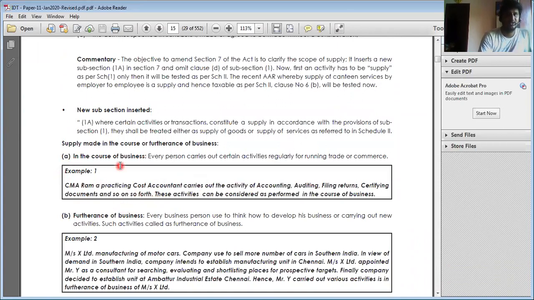So number one, in the course of business. Either it should be made in the course of business. For example, CMA Ram, a practicing cost accountant, carries out the activities of accounting, auditing, filing returns, certifying documents, and so on. Is this activity in the course of business? Yes, it is in the course of business.